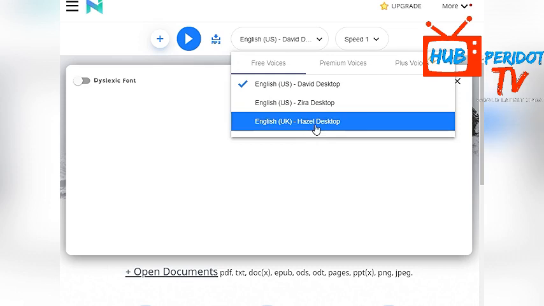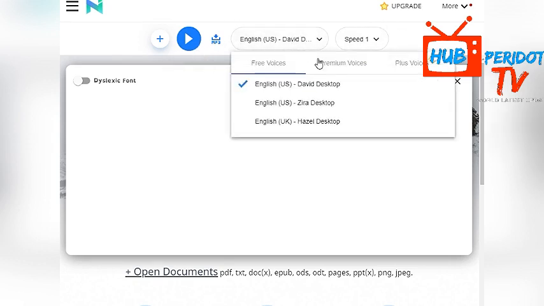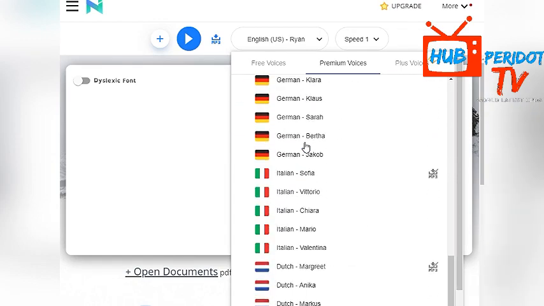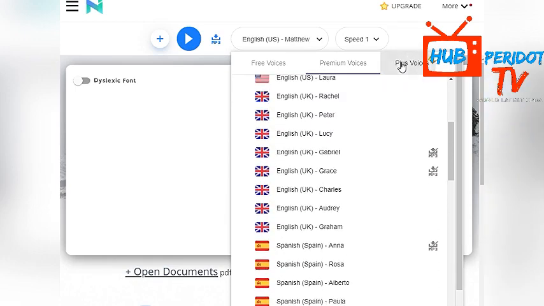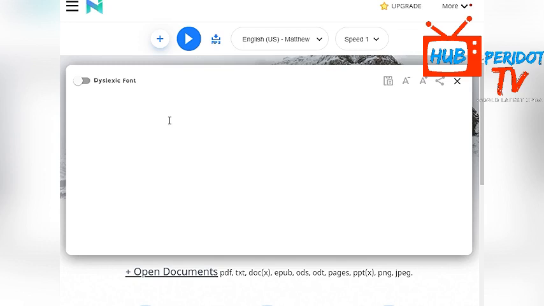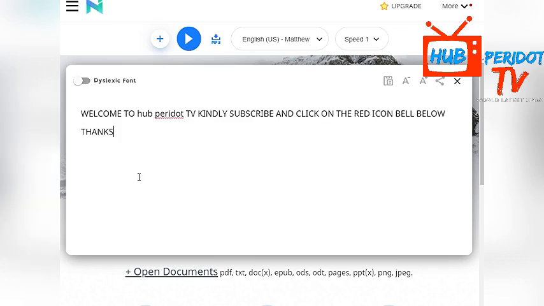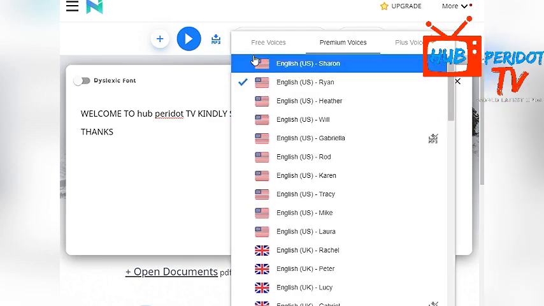So here are the voices. As you can see here, it has a lot of voices, and I'm going to show you a few here. There's a lot of it here: Italian, Dutch, Swedish, French, Spanish, and it has some other plus voices too. Anyway, like I said, it depends on your needs, what you think works better for you. You can go either from the number 5, 4, 3, 2, 1. All of this depends on your personal need. So let's test this and see how it works. And we select a male voice, Matthew. All right, Ryan. All right, let's see how this works.